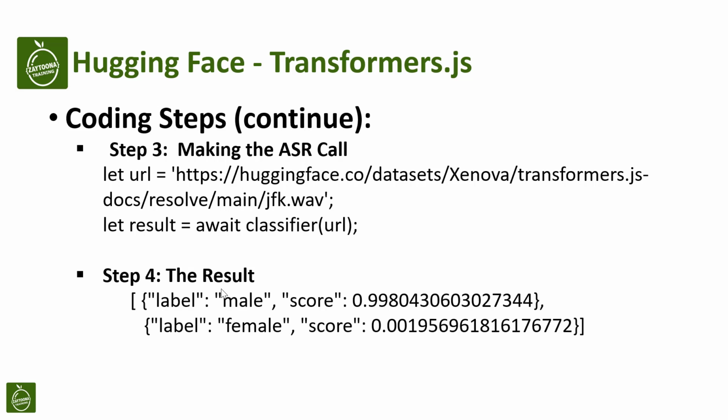For our example, it's evident the model is highly confident with a 99.8% score that the audio clip contains a male voice. In contrast, it believes there is a minimal 0.19% chance of it being a female voice. These scores allow us to understand the model's level of certainty for its classifications.